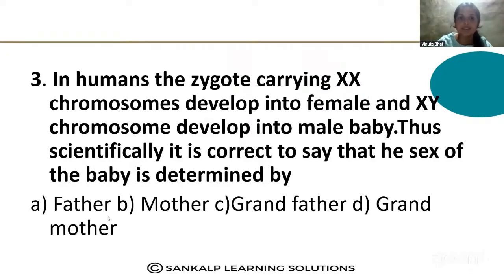In humans, the zygote carrying XX chromosomes develops into a female and XY chromosomes develop into a male baby. Thus, scientifically, it is correct to say that the sex of the baby is determined by father, mother, grandfather, and grandmother. You know the correct answer. That is, sex is determined by the father, not by the mother. Yes, option A is the correct answer.